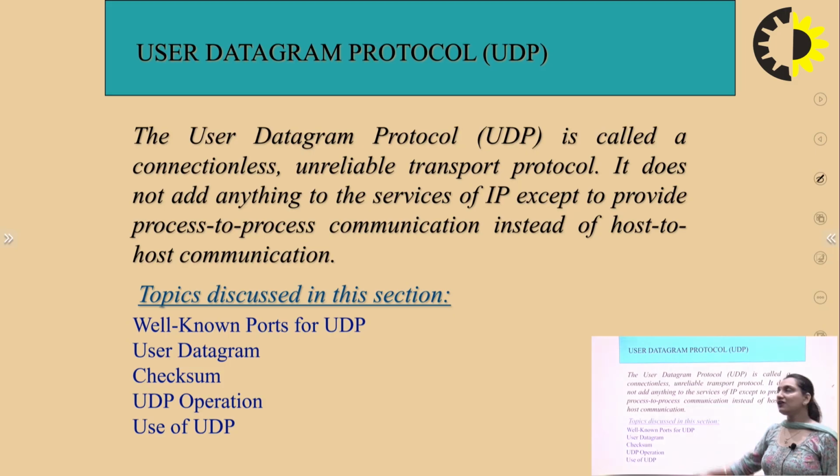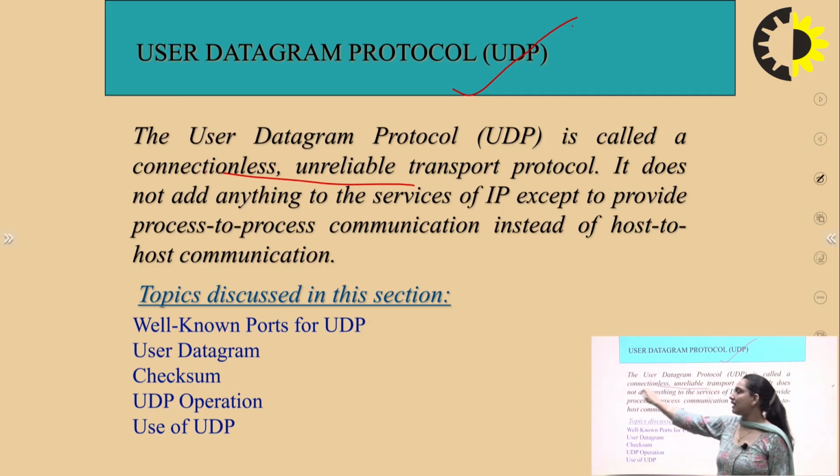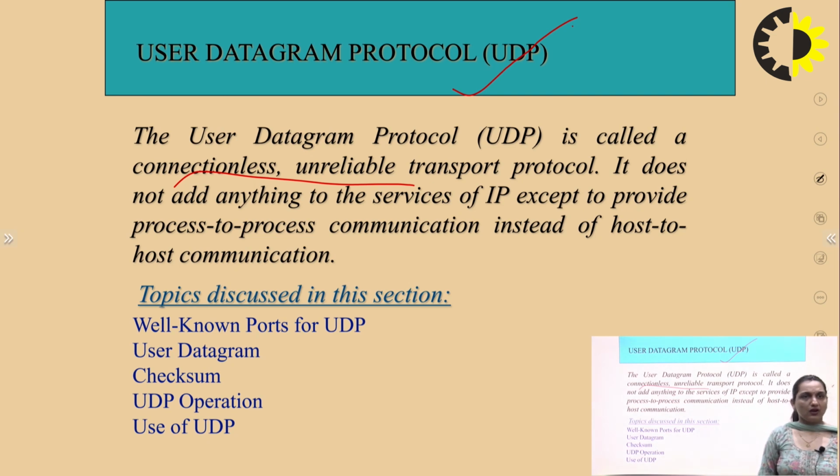Then we have the UDP model. UDP is the User Datagram Protocol, in which we have process-to-process delivery, but it is connectionless and unreliable. So what are the advantages of using it? Why do we use a connectionless protocol? What is the need of using it?